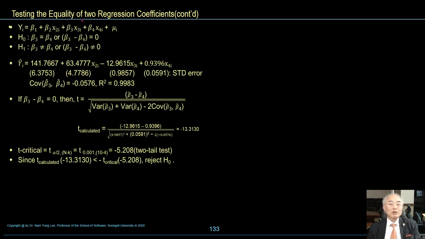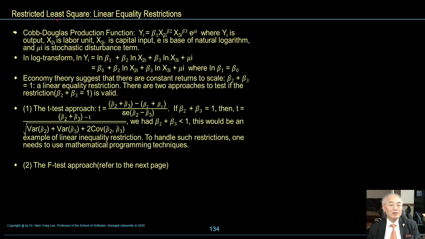Testing the equality of two regression coefficients. This I'm going to skip. Restricted least squares. The Cobb-Douglas production function, as I mentioned earlier, where yi is output, x2i is labor input, x3i is capital input, e is the base of the natural logarithm, and mu i is a stochastic disturbance term.